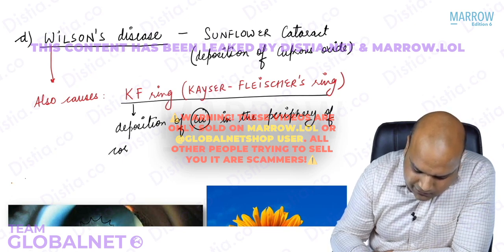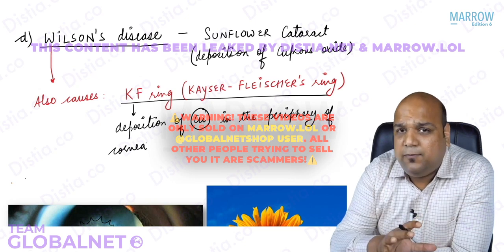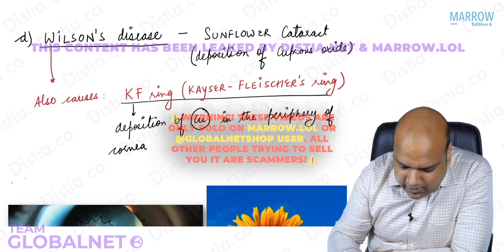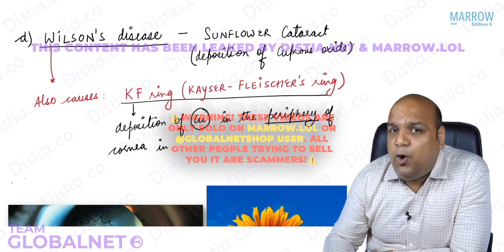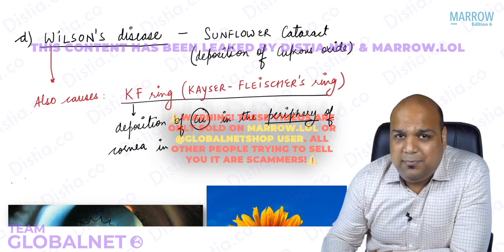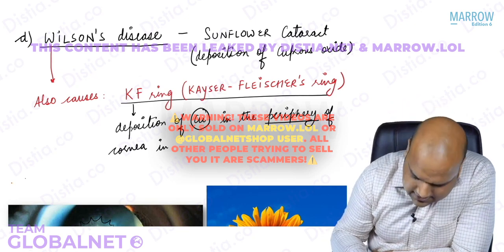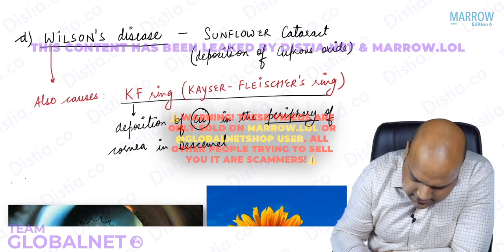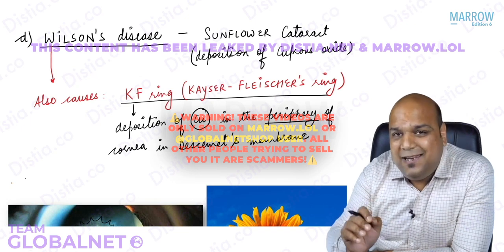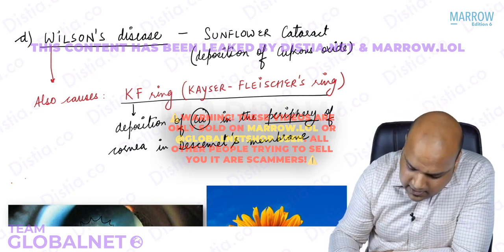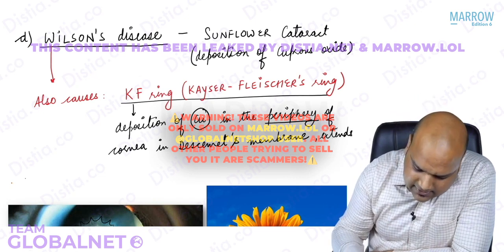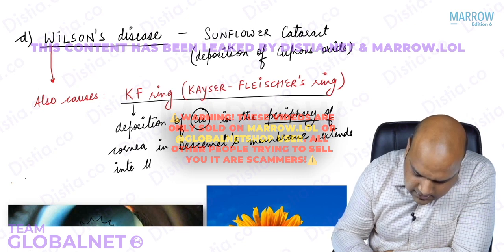First of all, we should know where it is deposited, in the center of the cornea or the periphery of the cornea. It is deposited in the periphery of the cornea. It is important. You will understand why. In which layer of the cornea? We remember there are 6 layers of the cornea, I hope. So which layer of the cornea, everybody? Yes, the answer is Descemet's membrane. So it mainly is getting deposited in the periphery of the cornea and Descemet's membrane. But it also extends into the angle of the anterior chamber.